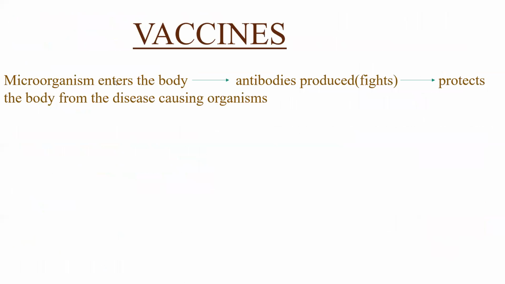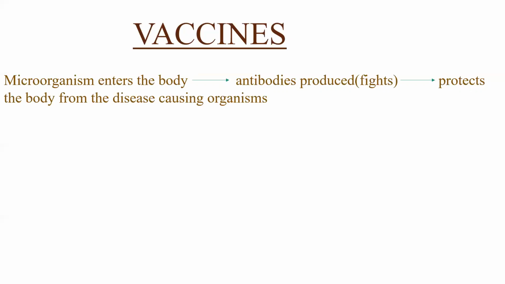Next, coming to the vaccines. So what are vaccines? Vaccines are something which you get when you were born. When you were small, you were injected with something. Those are nothing but vaccines. Why? Because you should be protected from the microorganisms which enter your body.